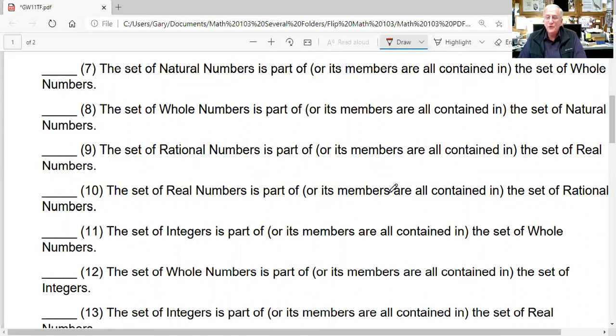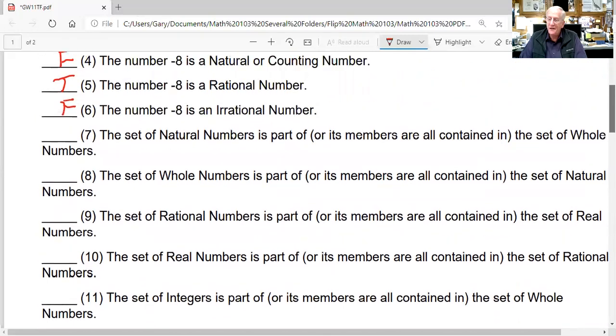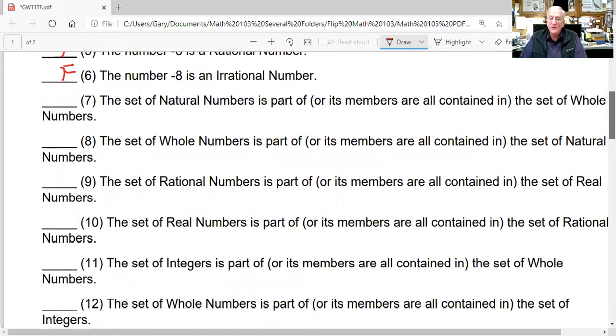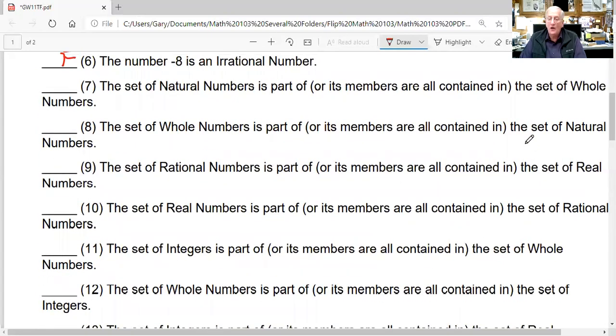The set of natural numbers is part of, or its members are contained in, the, oh, I can't see it because of my image being up there. They are part of the whole numbers, it says. Are all the natural numbers you can think of that you learn to count with also whole numbers? Yes, they are. So this is definitely true.